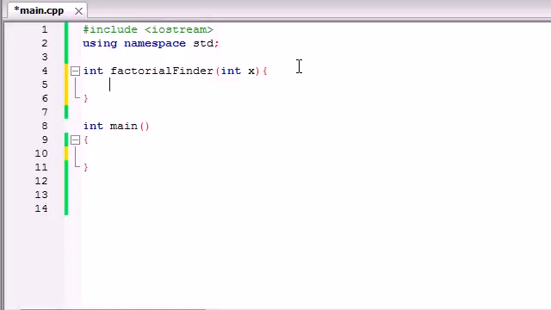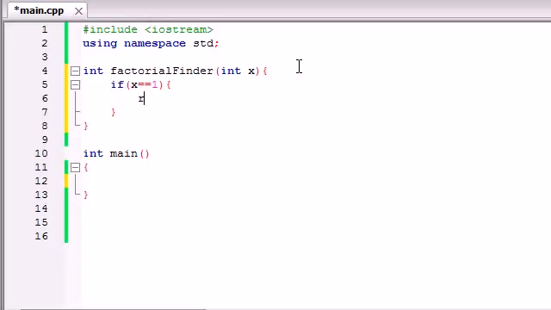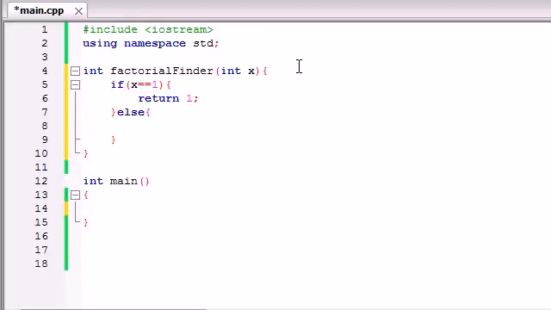So the first thing we need to build is something called a base case. Without a base case, this factorial finder would never end, just like Bucky, which ran forever until my computer crashed. This is what it's going to do if we don't give it a base case. So we need to say, if x is equal to 1, then we want to return 1. Whenever you return something, remember your function ends, and that's the point we're trying to get to. In order to do this, we're going to assume that they're going to be passing in numbers other than 1.